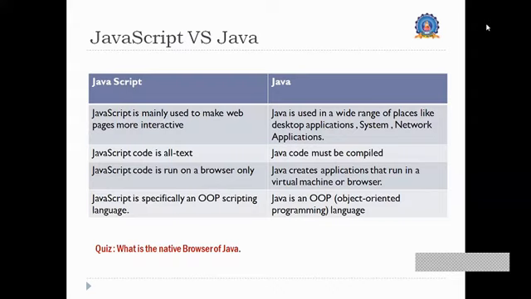And the .class file then runs through a JVM, the Java Virtual Machine. In the case of JavaScript code, it runs in the browser only, but a Java application runs in the JVM, that is, the virtual machine. So JavaScript is basically an object-based scripting language, and Java is basically a purely object-oriented programming language.